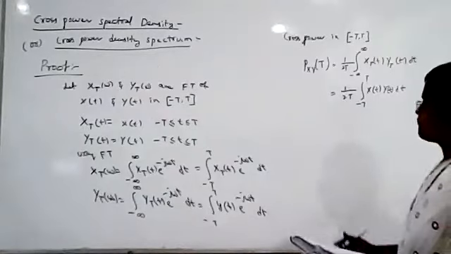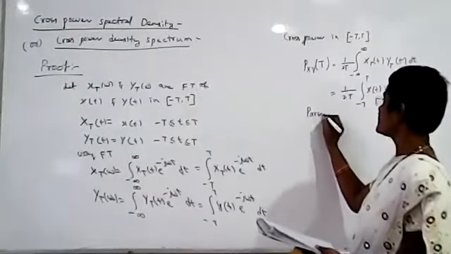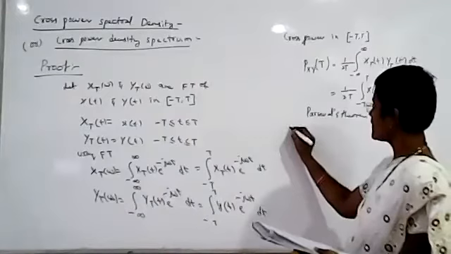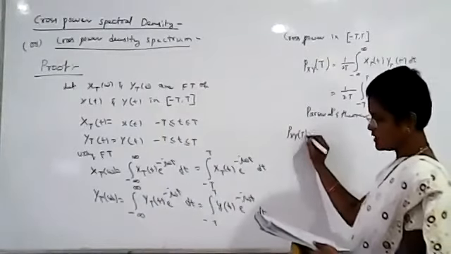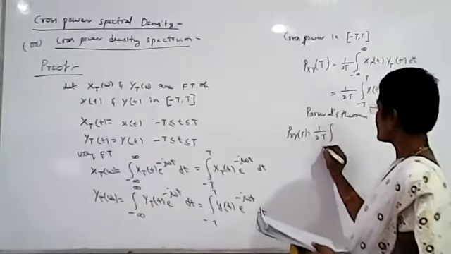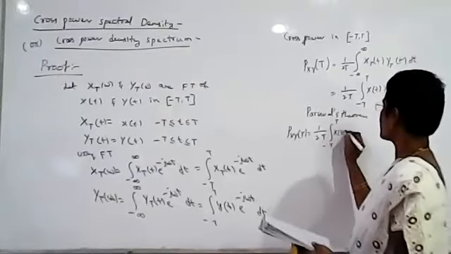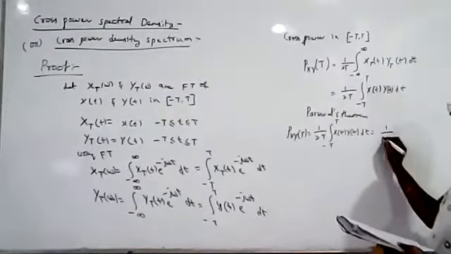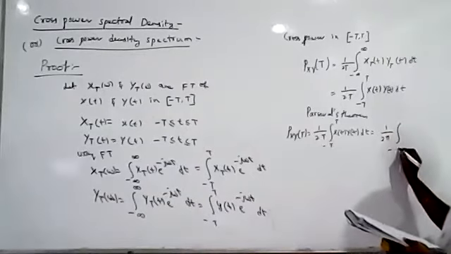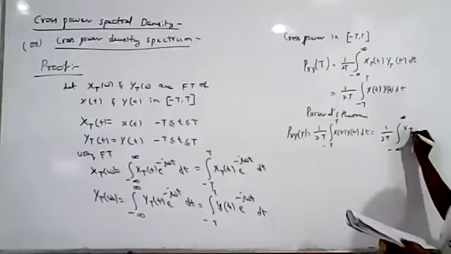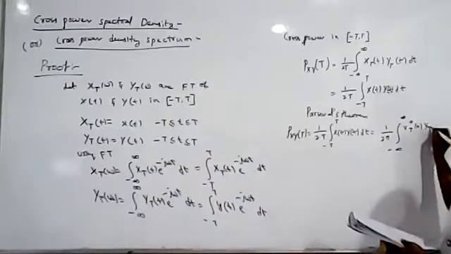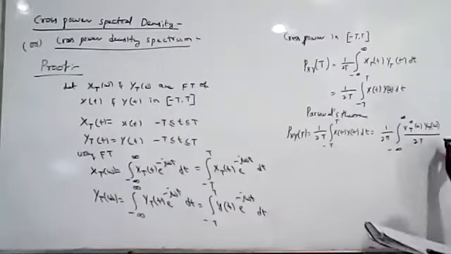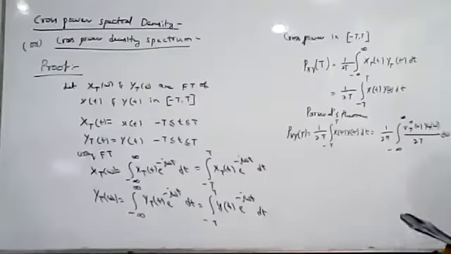Now we apply Parseval's theorem. From Parseval's theorem, we know that PxyT is equal to 1 by 2T integral from minus T to plus T of x of t y of t dt, which is equal to 1 by 2 pi integral from minus infinity to plus infinity of XT star of omega YT of omega by 2T d omega. This is Parseval's theorem.